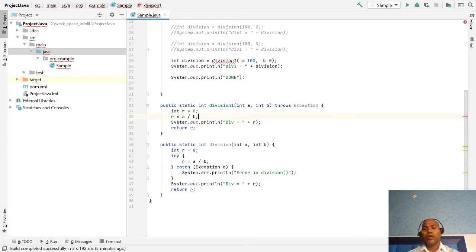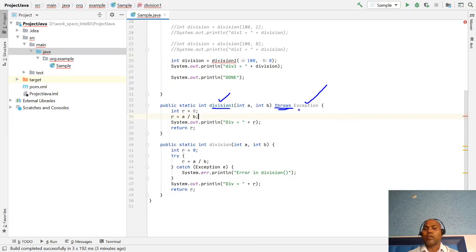So you notice that whenever I use the throws keyword at the method signature level, it informs that whenever anyone invokes this division method, this method can throw an exception.